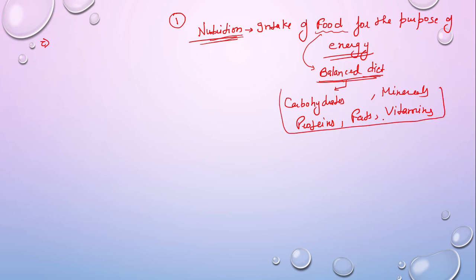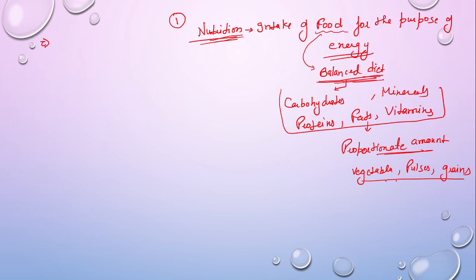Everything is present in a proportionate amount. That food is called balanced food, right? So whenever we eat, we have to include vegetables, pulses, and some grains, everything, so that we get a perfect balanced diet in our food. So this is about what a balanced diet is.